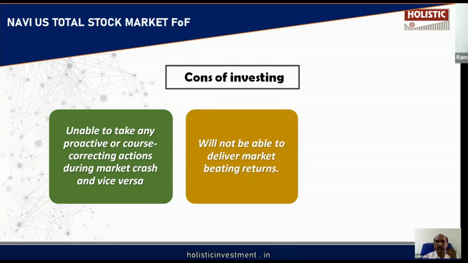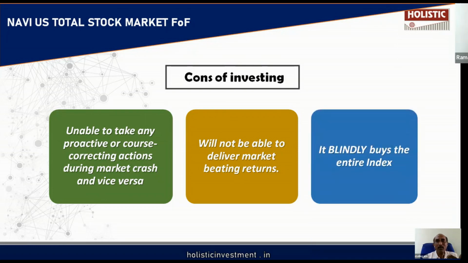Because it is an index fund, this will not generate any alpha. This fund will not deliver market beating returns. In an actively managed fund, the fund manager can pick and choose the best of the best stocks from the index. So there is a high probability for an actively managed fund to outperform the index. Here, there is no such possibility.